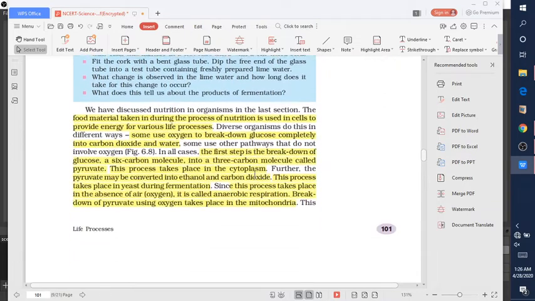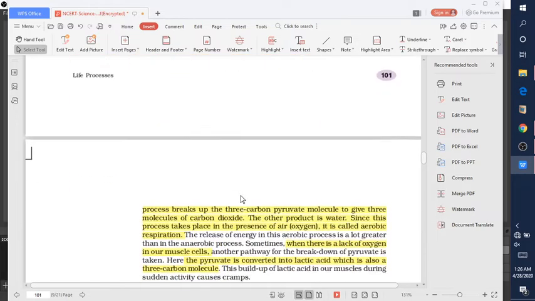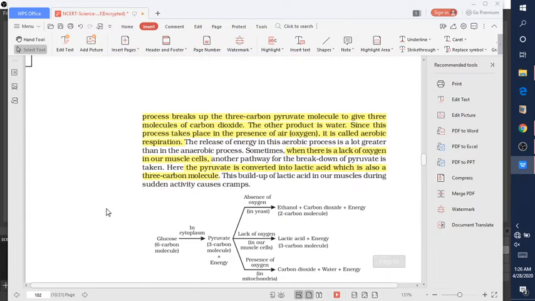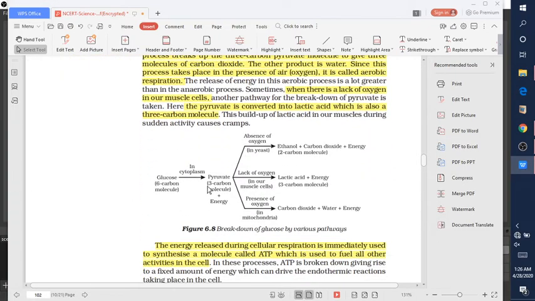Students, let's move on to the next topic. Here it discusses these three processes, so let's discuss them one by one. You can see that there are three different pathways: one is the absence of oxygen, one is the lack of oxygen, and one is the presence of oxygen. Here is the breaking down of glucose.